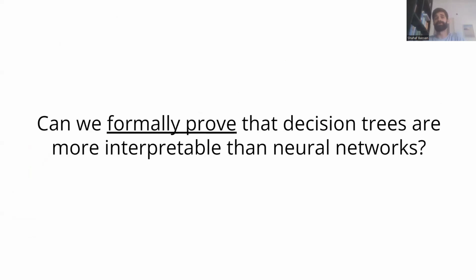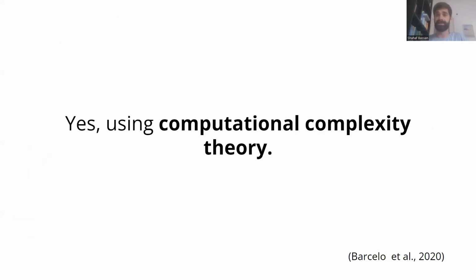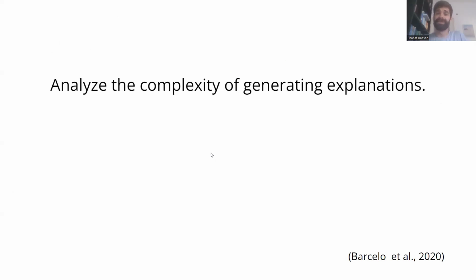However, we would want to be able to formally prove that decision trees and linear classifiers are indeed more interpretable than neural networks. And previous research suggests doing this using concepts from computational complexity theory. So the idea is very, very simple. We can analyze the computational complexity of generating different explanations on different ML models.